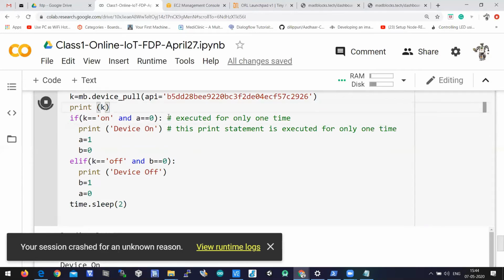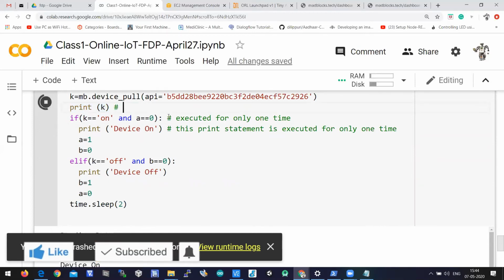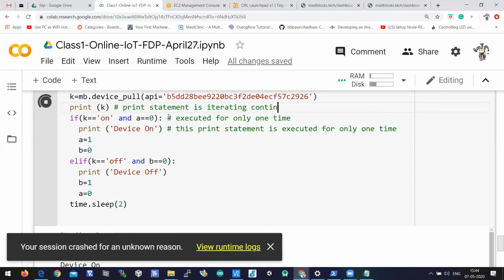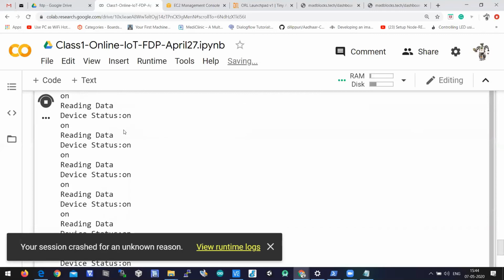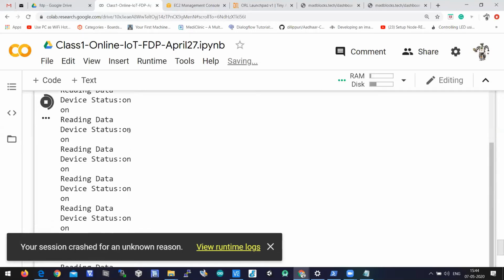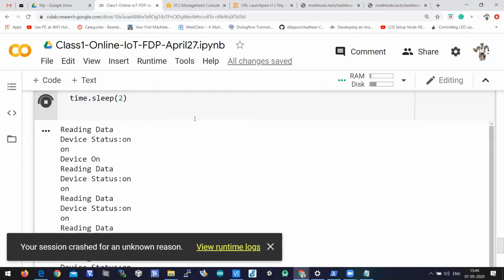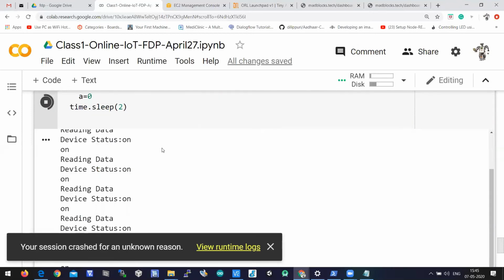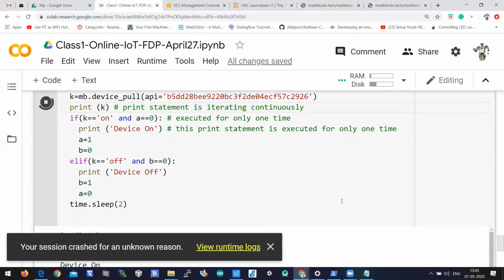But this print statement, say if I remove this k, okay, now this print statement is iterating continuously. This print statement is iterating continuously. So that is why you can see the data continuously. Okay, so let me write this program.